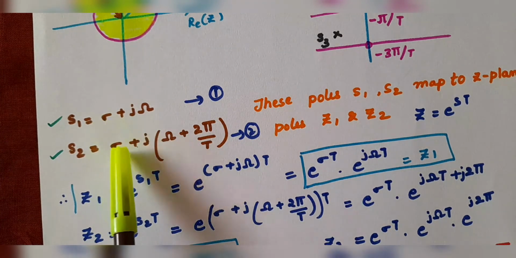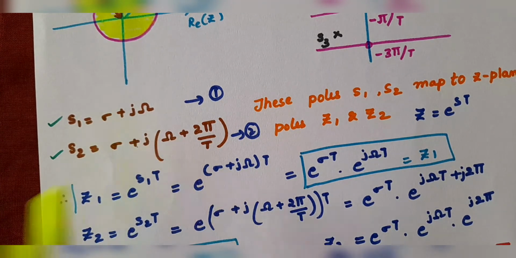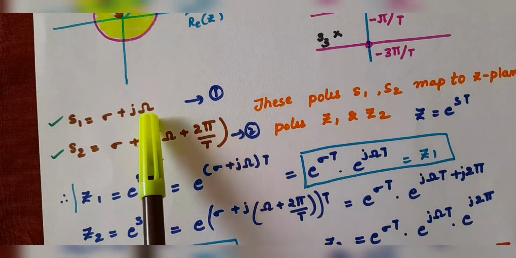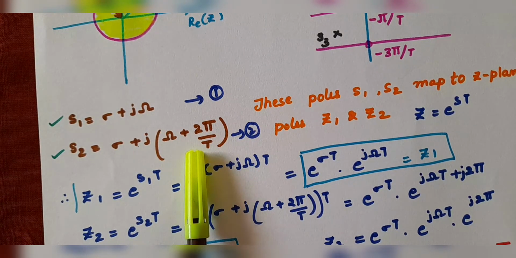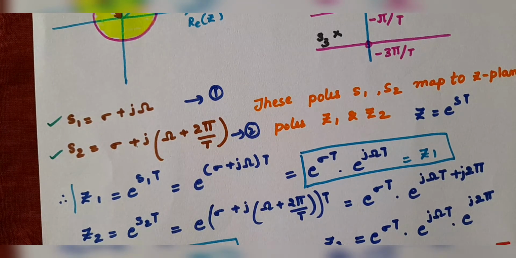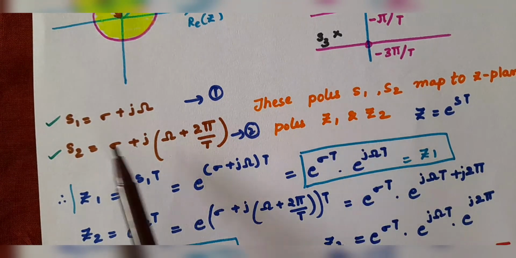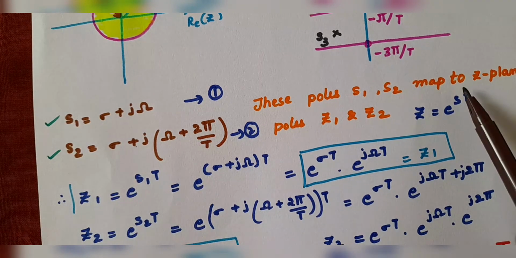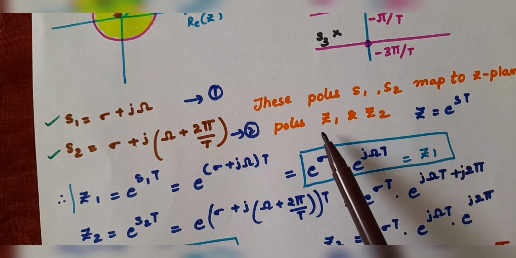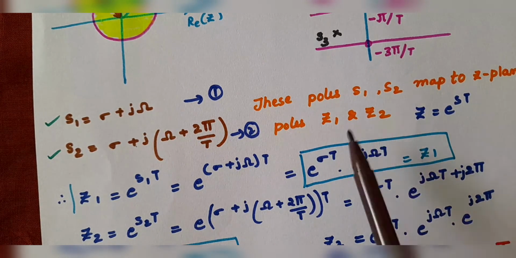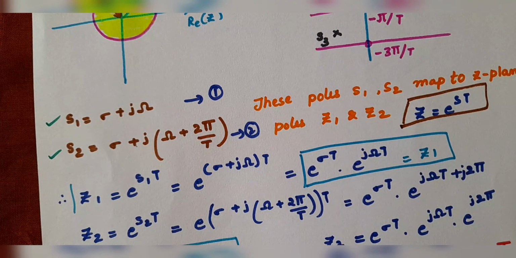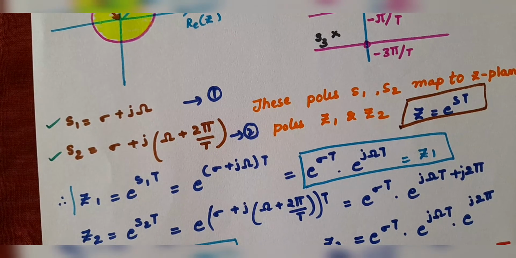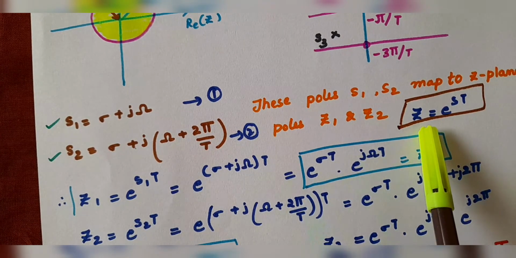If you observe these two equations closely, the difference is omega plus 2 pi by capital T. These poles S1, S2 are mapped to the Z plane as Z1 and Z2 using the relation z is equal to e to the power of st, the mapping equation.